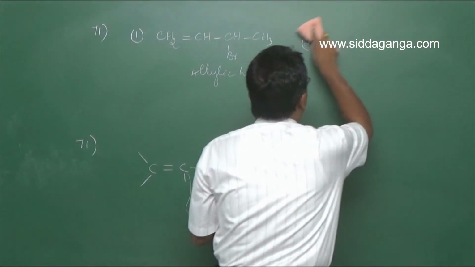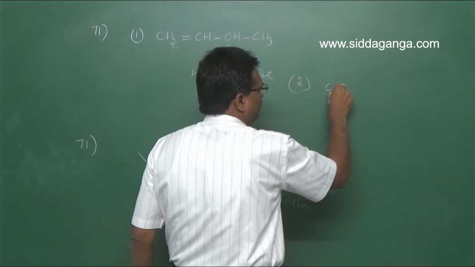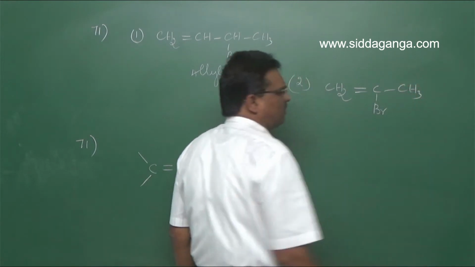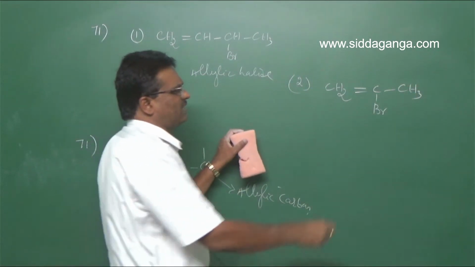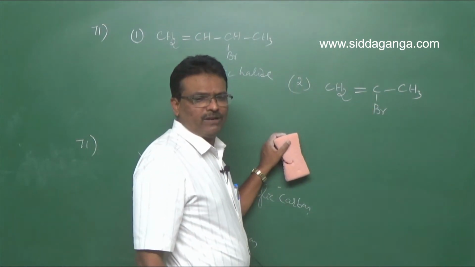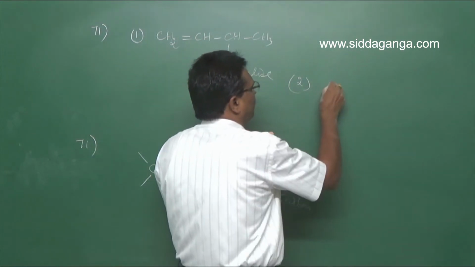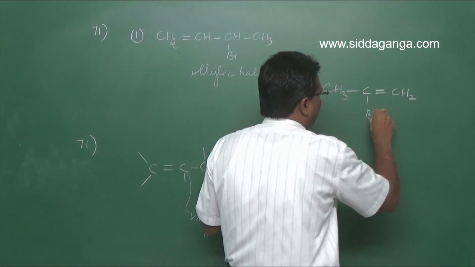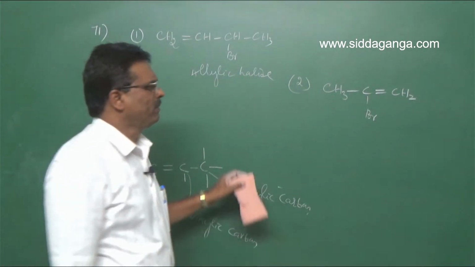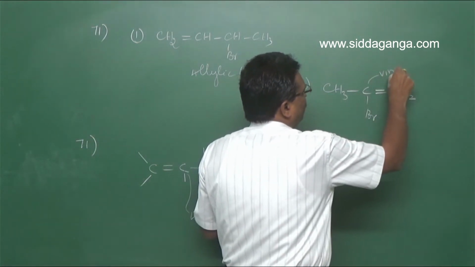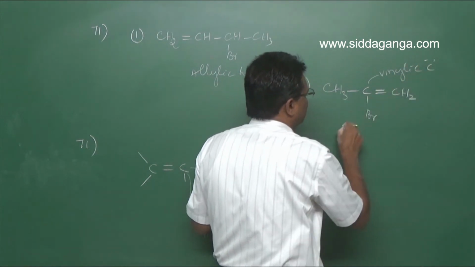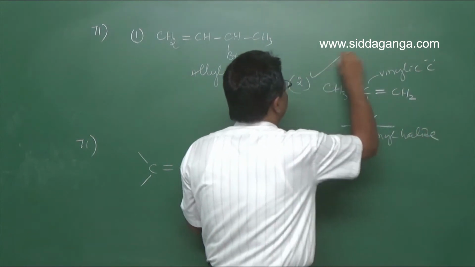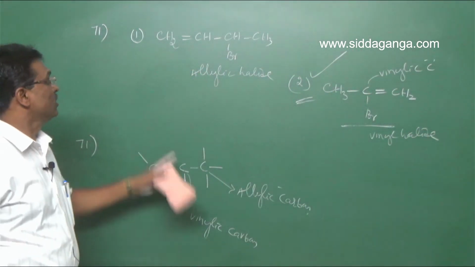Look here, the compound given is CH3-C=CH2 with Br on the carbon. Note, this is the vinylic carbon. Hence, this is the vinyl halide. Hence, the second option is correct for question number 71.